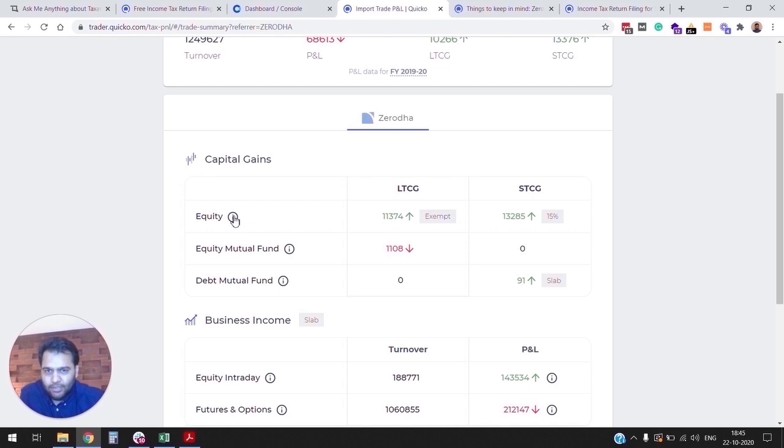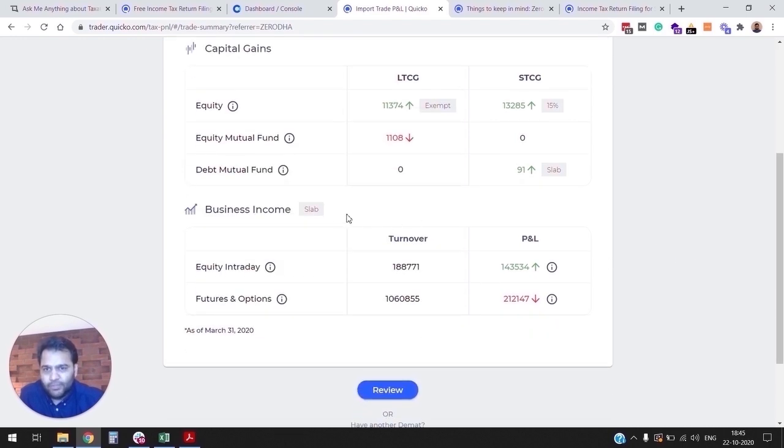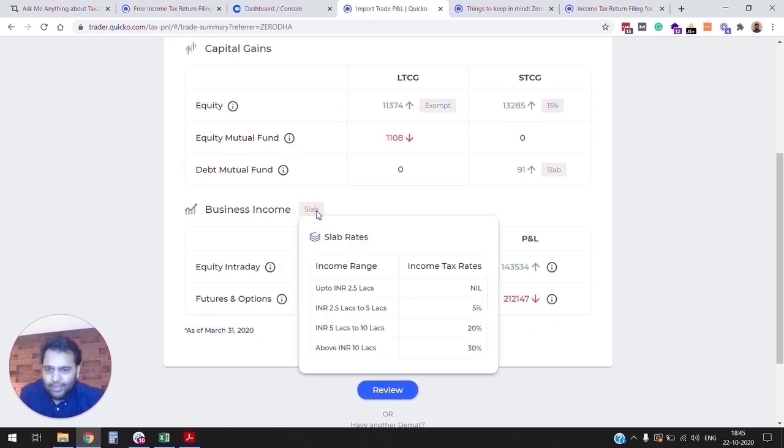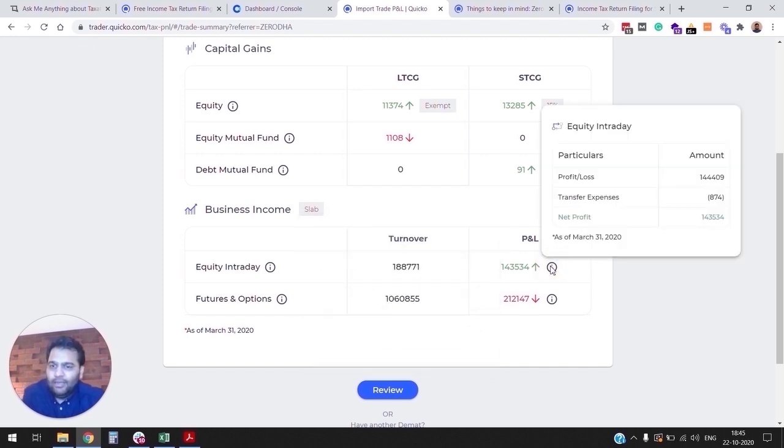What are the due dates? What is the treatment of losses? You can simply click on the small info widgets and learn more about the treatment of your long-term and short-term capital gains, or even in case of business or profession income, what the different income tax slab rates are and how your profit or loss is calculated. You can see all that information overlaid here on top of your trading data.